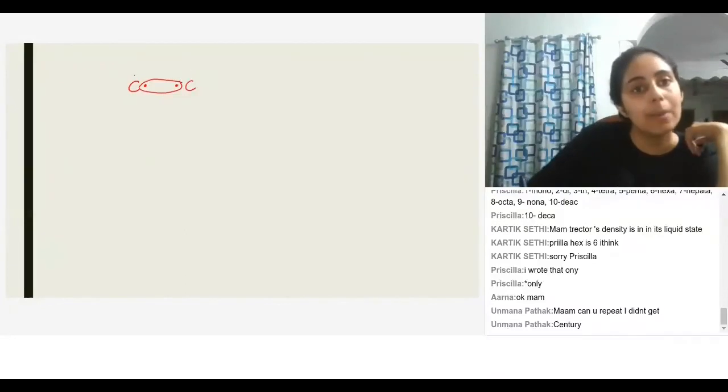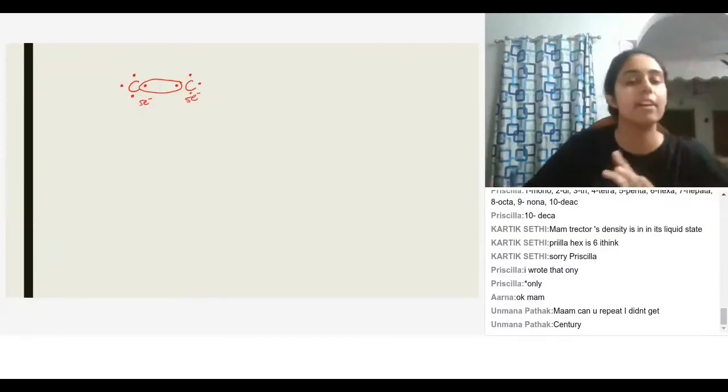So now how many electrons does the first carbon have after sharing? 5 electrons. The second carbon also has 5 electrons after sharing. Okay, so after sharing, both of them have 5 electrons.